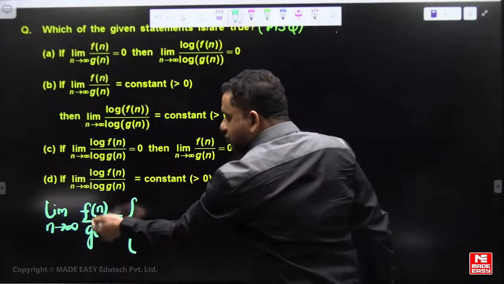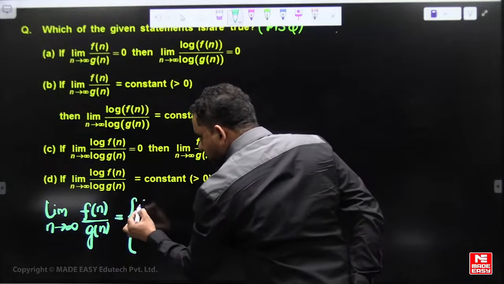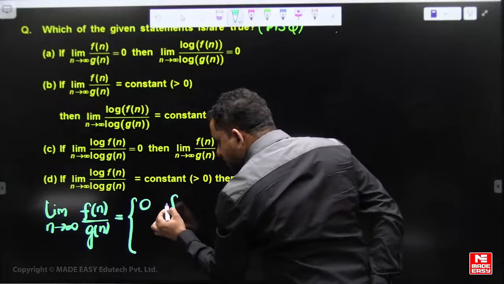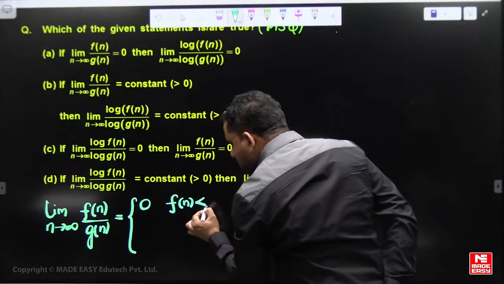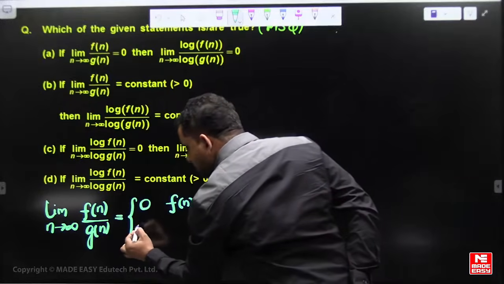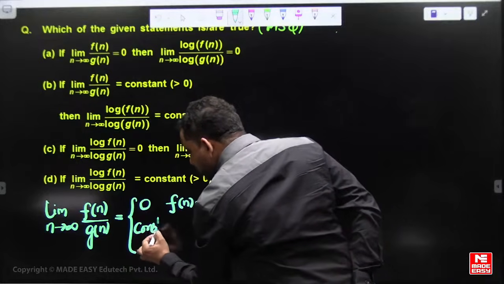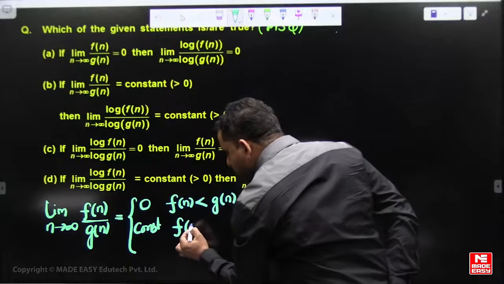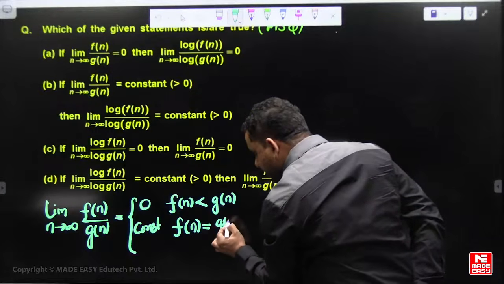If it is 0, f of n is asymptotically smaller than g of n. If it is a constant, f of n is asymptotically equal to g of n.